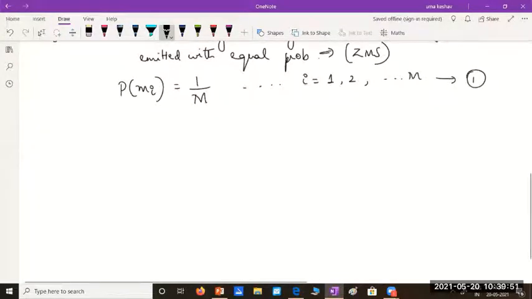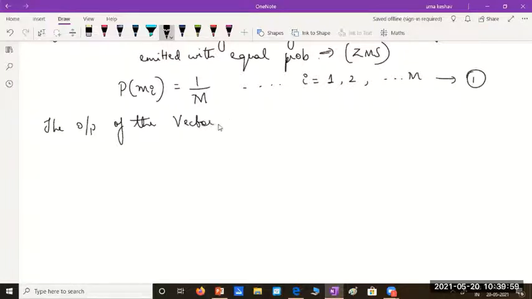Now, the output of the vector transmitter. The next unit there is the vector transmitter. The output of the vector transmitter will be a vector of real numbers.